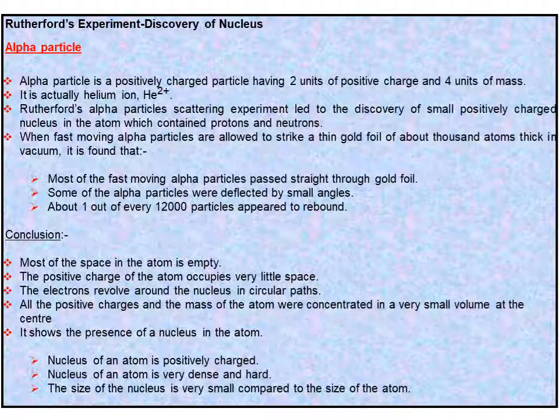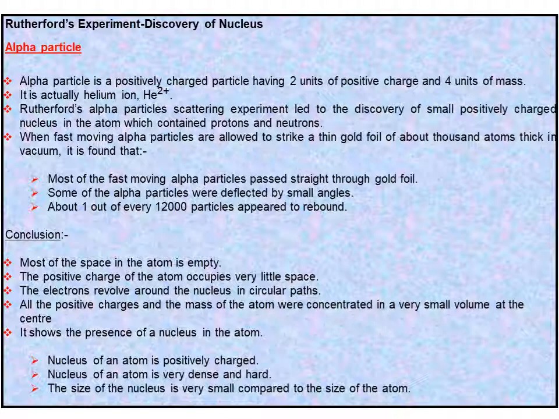When fast moving alpha particles are allowed to strike a thin gold foil of about 1,000 atoms thick in vacuum, it is found that first, most of the fast moving alpha particles pass straight through the gold foil. Second, some of the alpha particles were deflected by small angles. Third, about 1 out of every 12,000 particles appeared to rebound.